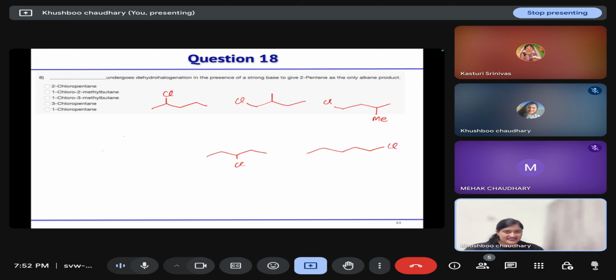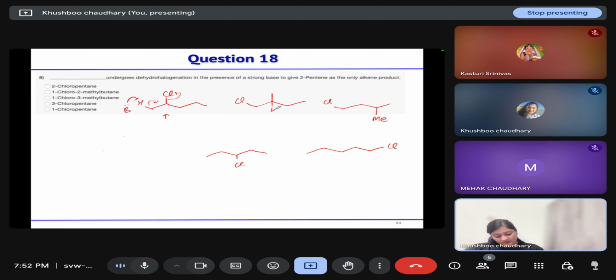Now, if strong base is there, it will undergo E2 elimination, and the strong base will try to abstract a proton from the less hindered side. So in the first option, it will form one pentene, not two. From the less hindered side, it will abstract the proton.